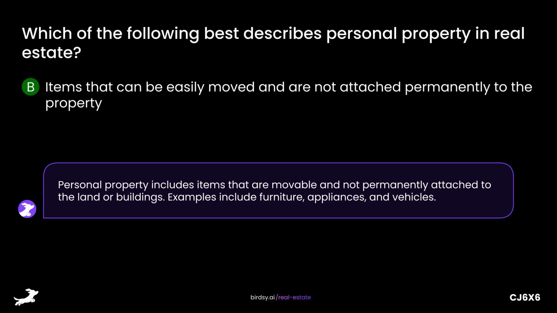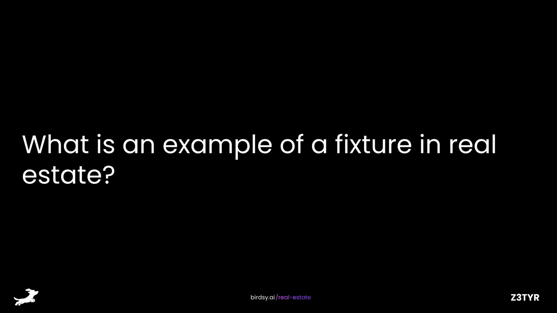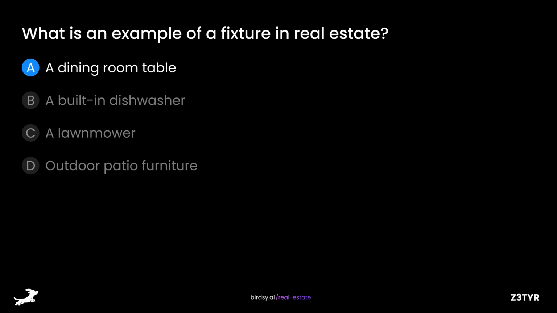Personal property includes items that are movable and not permanently attached to the land or buildings. Examples include furniture, appliances, and vehicles. What is an example of a fixture in real estate? Is it A, a dining room table? B, a built-in dishwasher? C, a lawnmower? Or D, outdoor patio furniture?